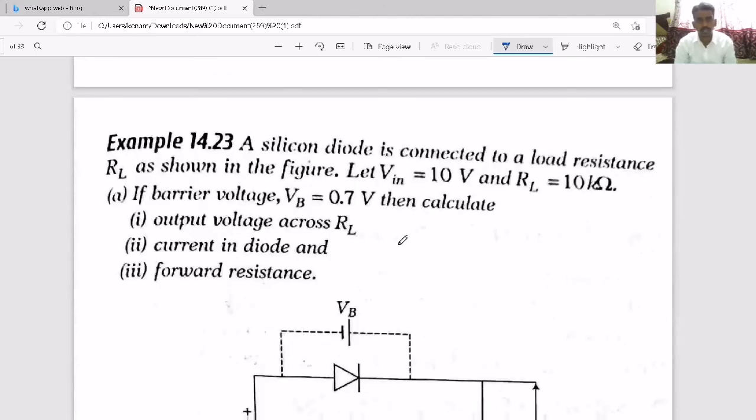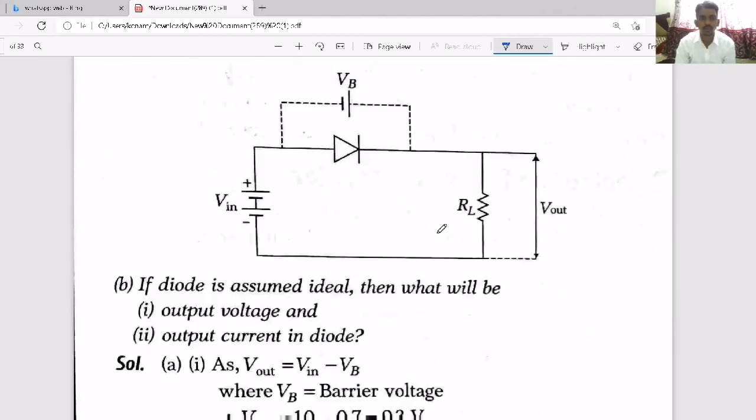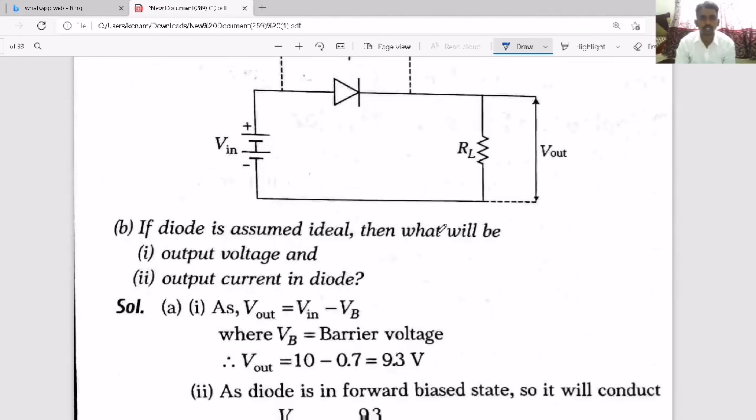Here, one question is given. A silicon diode is connected to a load resistance RL as shown in the figure. Let Vin and RL be given, with barrier voltage, then calculate the output voltage across RL. So first they are asking the output voltage across RL, the load resistance across which we collect the output voltage.